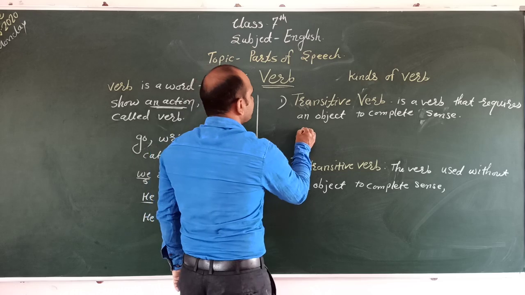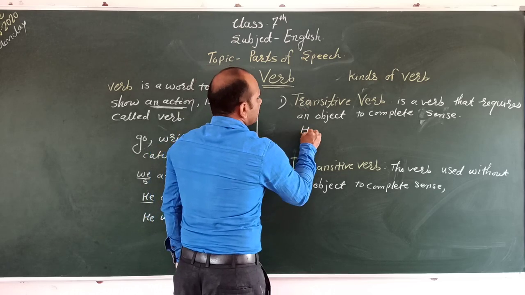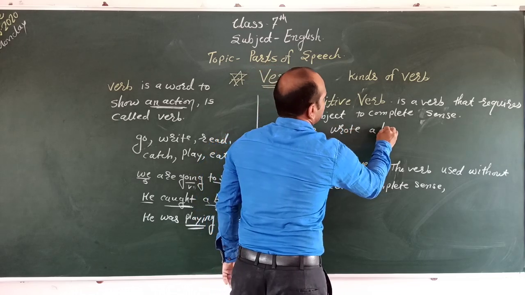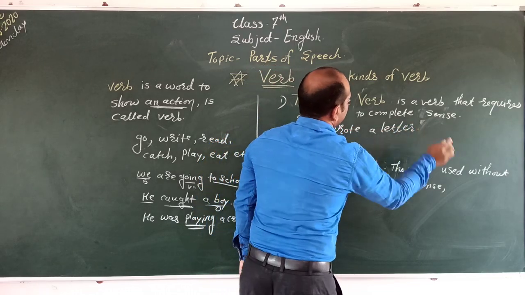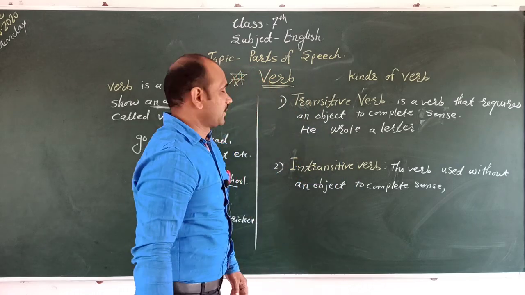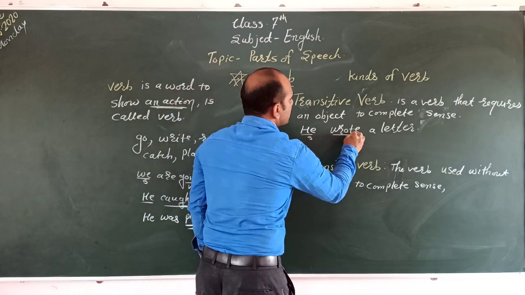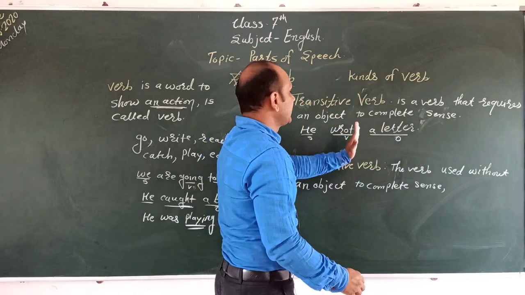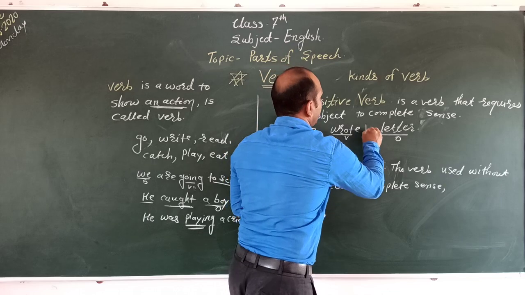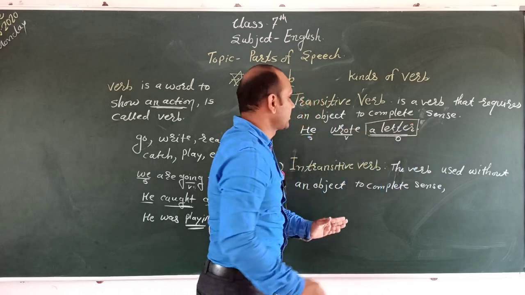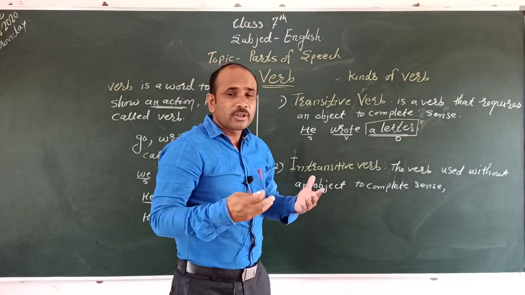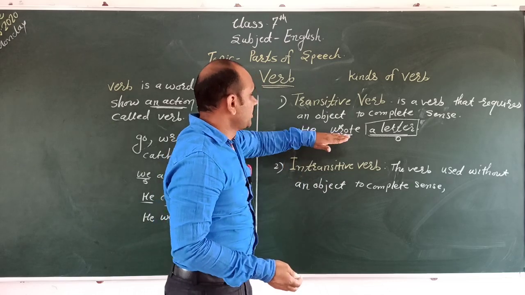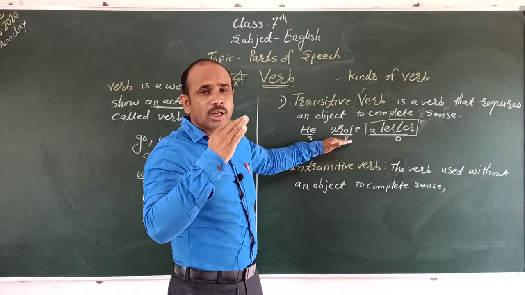For example, he wrote a letter. He is the subject, wrote is the second form of the verb, and letter is an object. If we didn't write the word letter, then we have only: he wrote. We ask the question, what did he wrote? Then this sentence has no complete sense.